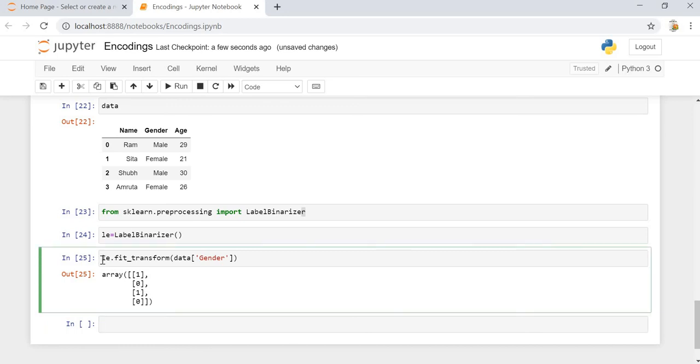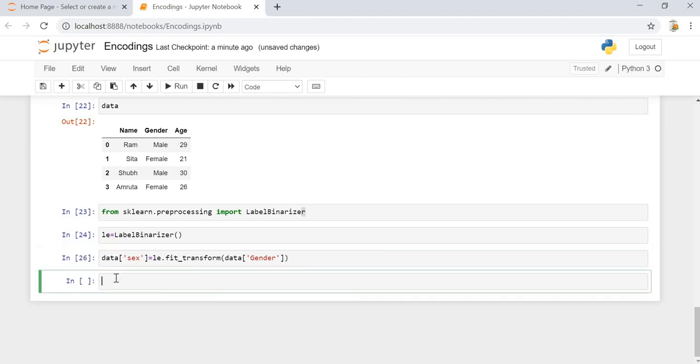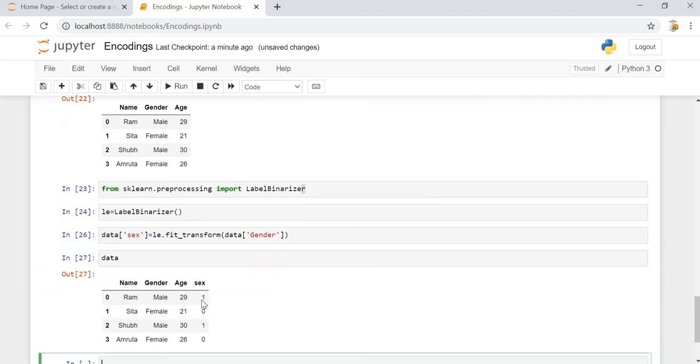If we want, we can assign it into a new variable. Let's consider the previous one that we had, and now let's check out the data. See, we don't have to deal with drop_first as true or something like that. Okay, it is very simple. We can use it whenever we have only binary variables to be encoded.